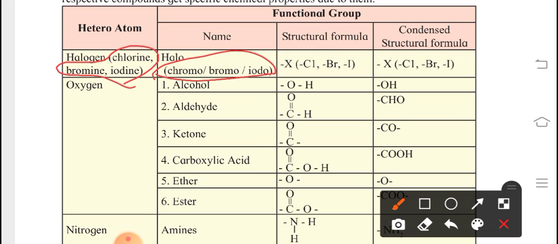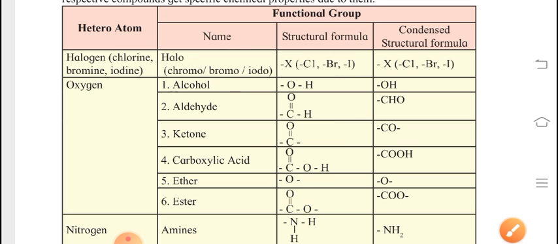And next is alcohol, OH; aldehyde, CHO; ketone, CO; carboxylic acid, COOH; ether, O; ester, COO; amines, NH2. All these things we have seen.